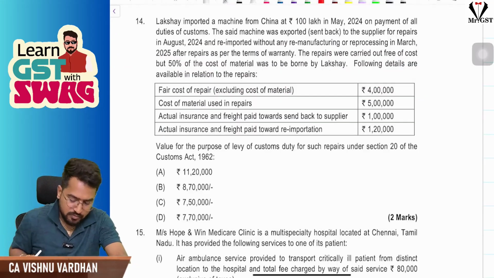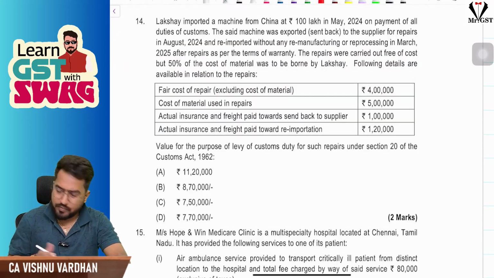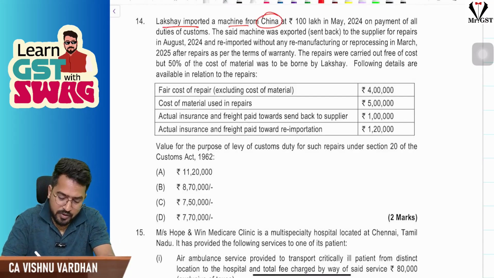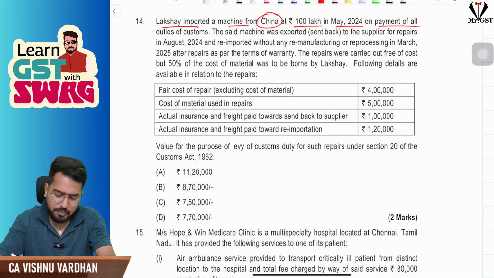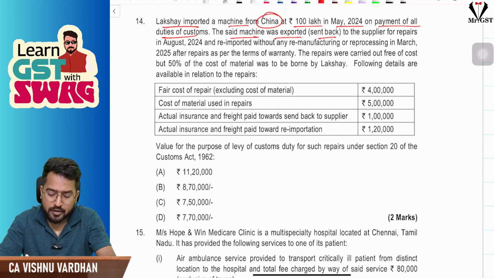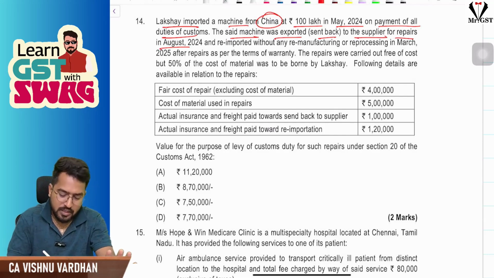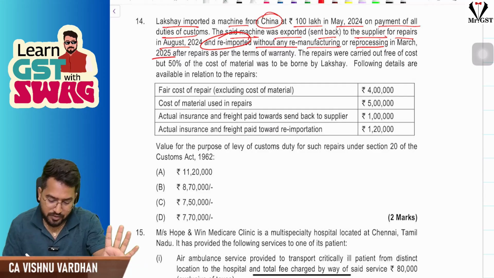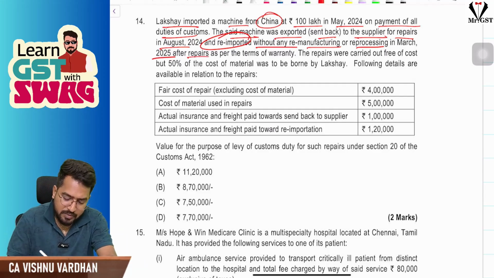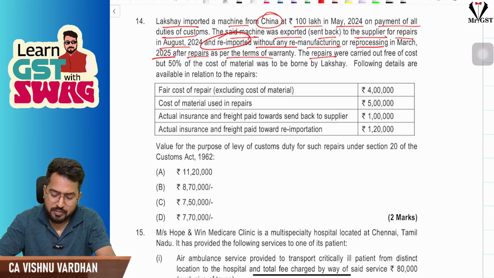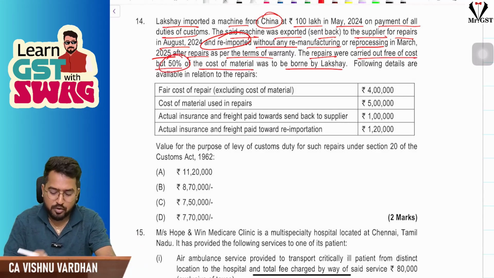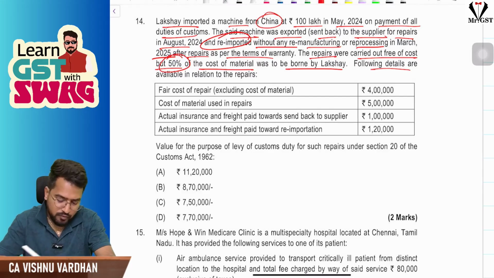So the next MCQ, if you see the 14th one, Laksh imported a machine from China worth 100 lakhs in May 2024 on payment of all duties of customs. The said machine was exported, sent back to the supplier for repairs in August and re-imported without any remanufacturing, reprocessing, all these things, in March 2024, after the repairs as per the terms of warranty. The repairs were carried out free of cost, but 50% of the cost of material was to be borne by Mr. Lakshay.